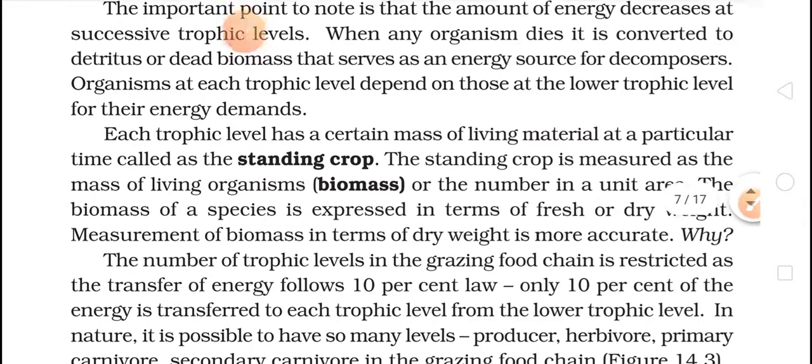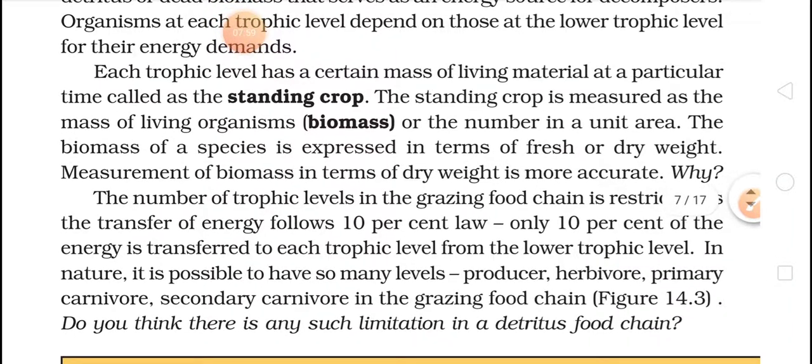Each trophic level has a certain mass of living material at a particular time, called the standing crop. So each trophic level, first, second, third, whatever trophic level, has a mass of living material. That mass of living material at that particular time is called the standing crop. The standing crop is measured as the mass of living organisms, or what we call biomass.